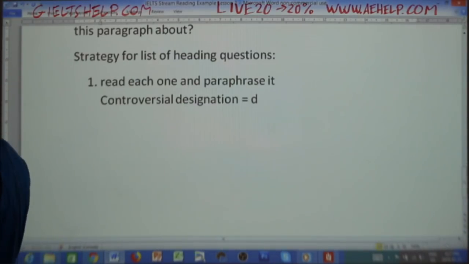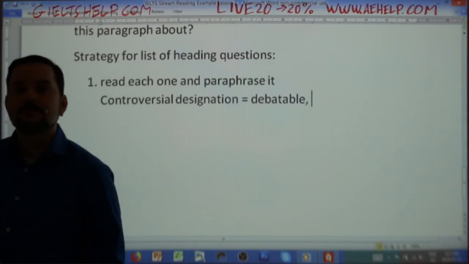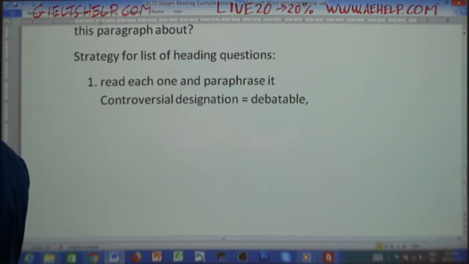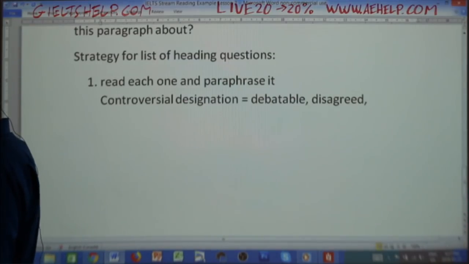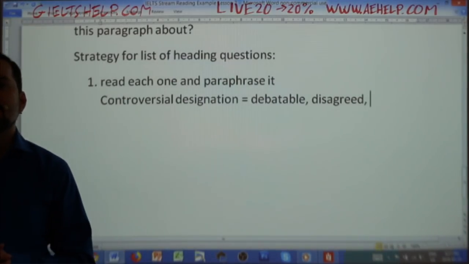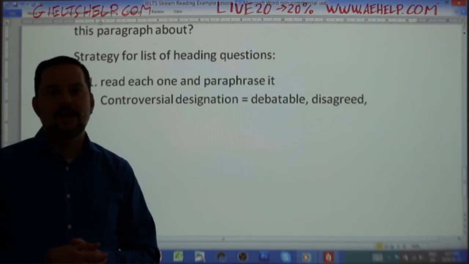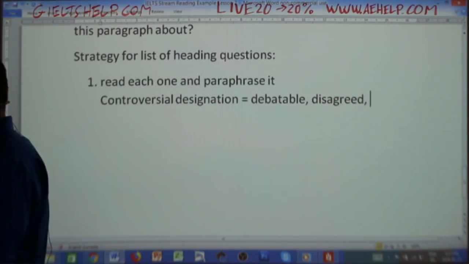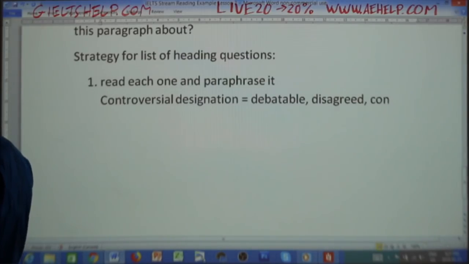Debatable. Yeah, debatable is a good word. Another way to say it, anybody? There's usually more than one way. Disagreed on. Yeah. So debatable, disagreed. Opposing ideas, that's another way. Conflicting is another one, guys and girls. Conflicting. So conflict, a different word form here. Okay. What is another way to say designation?